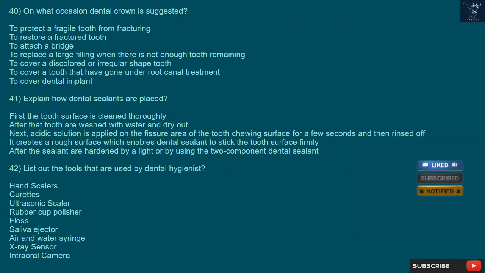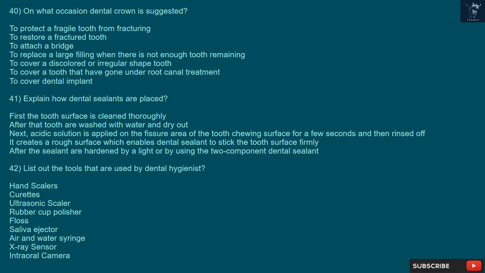40. On what occasion is a dental crown suggested? To protect a fragile tooth from fracturing, to restore a fractured tooth, to attach a bridge, to replace a large filling when there is not enough tooth remaining, to cover a discolored or irregularly shaped tooth, to cover a tooth that has undergone root canal treatment, and to cover a dental implant.